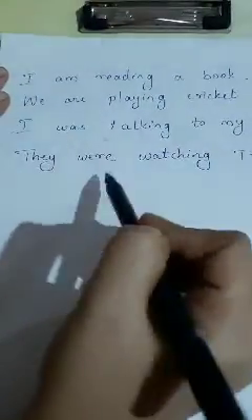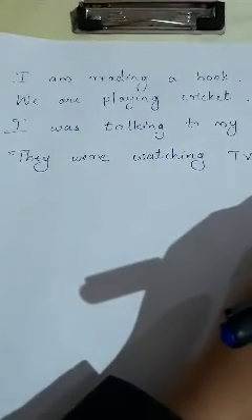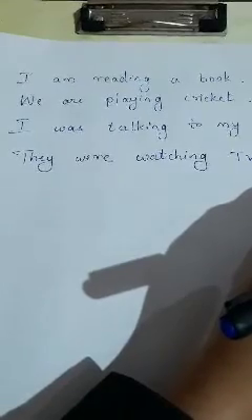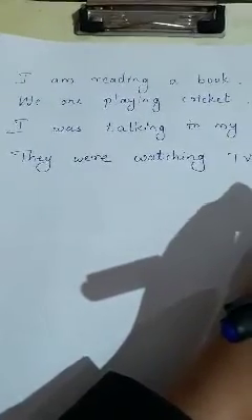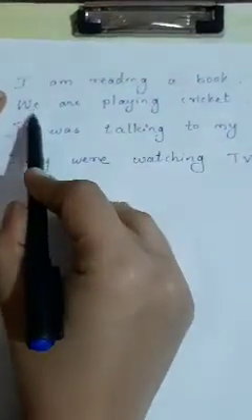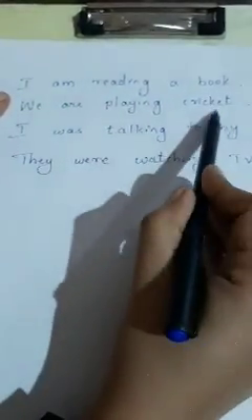When we use am, is, are, was, were, has, have, had before action words, these words act as a helping verb. Okay, I am reading a book. We are playing cricket.